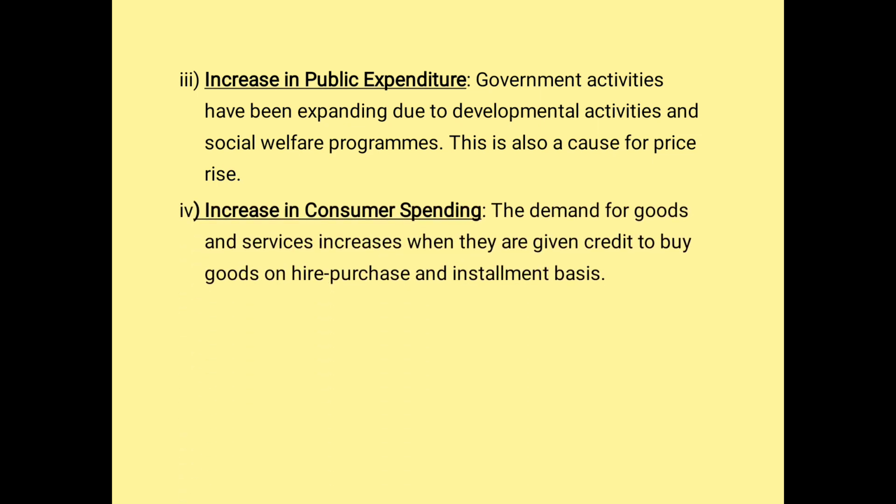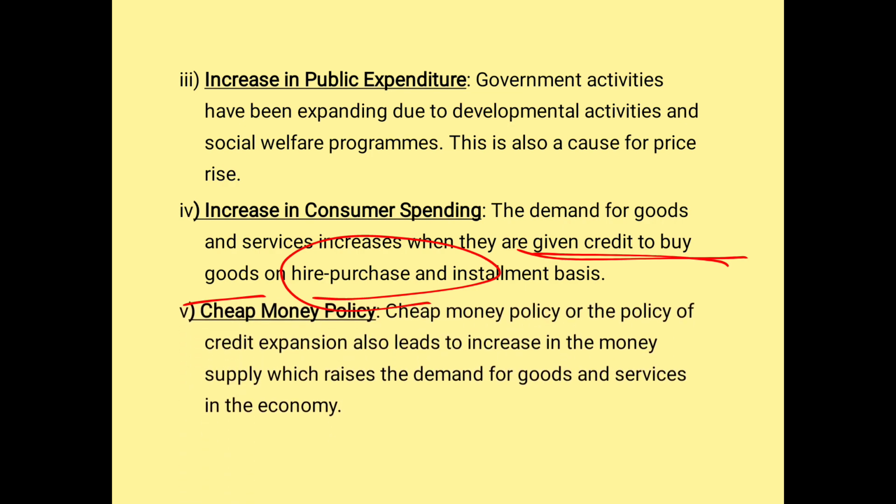Increase in consumption, consumer spending. The demand for goods and services increases when people are given credit to buy goods and hire purchase. Generally, during festival seasons, we usually buy things like AC, television and refrigerator. We don't pay in cash. Most of us do credit transactions, or hire purchase, or buy on an installment basis.